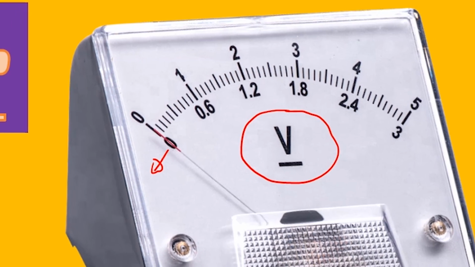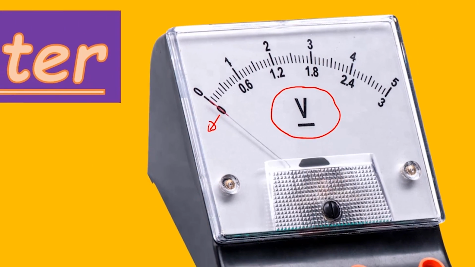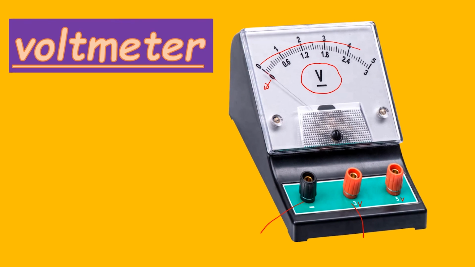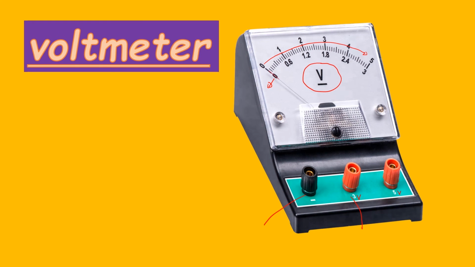And in the circuit, the voltmeter is connected in parallel with the load whose PD is under investigation. So when you are connecting a voltmeter, you cannot connect it in series with a current source, because in the construction of a voltmeter, it is made to have a very high resistance such that little current can flow through it, because its work is to measure the work done by a coulomb of charge across the ends of the conductor.